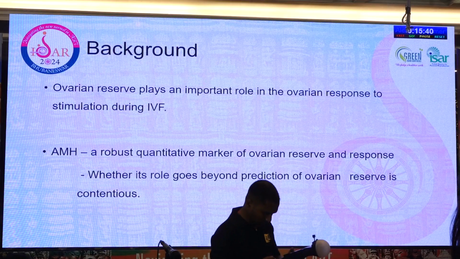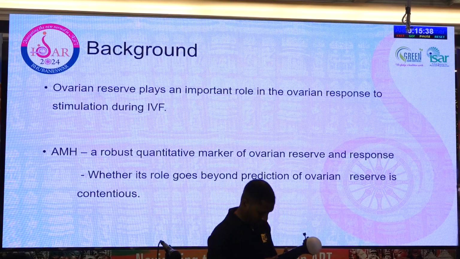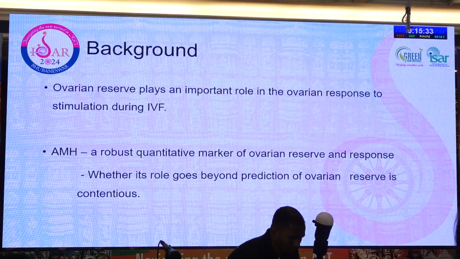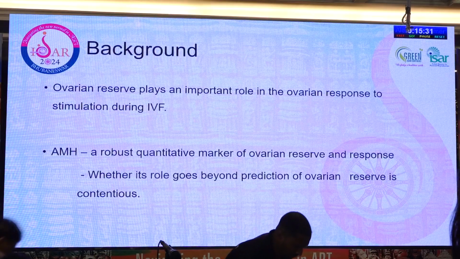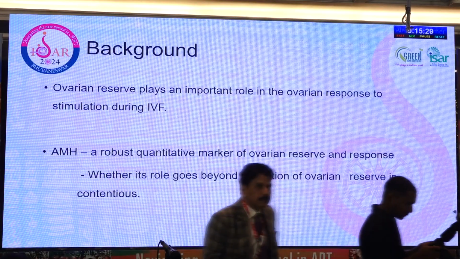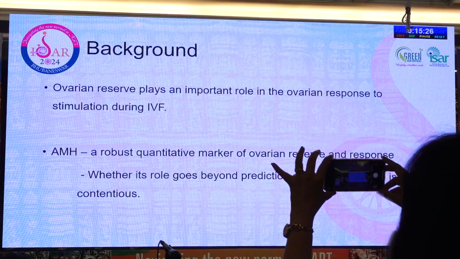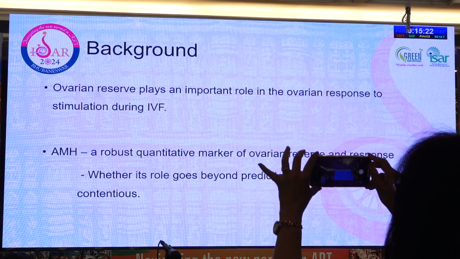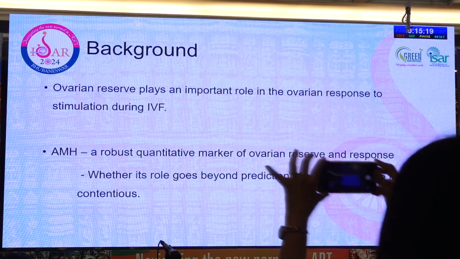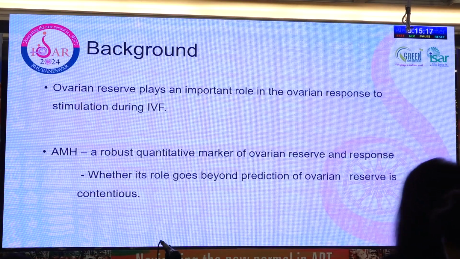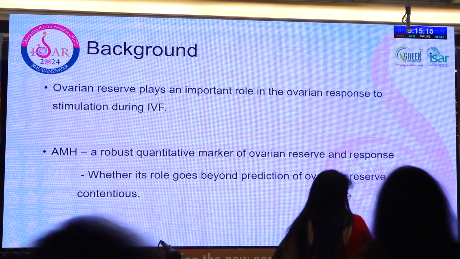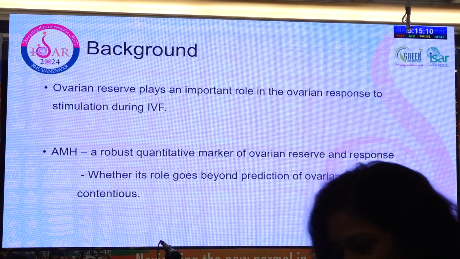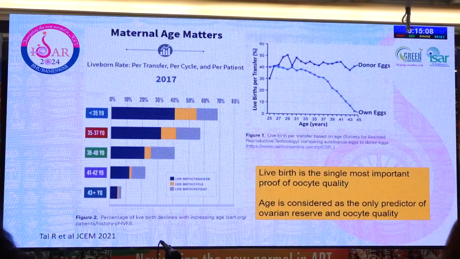So we all know that ovarian reserve plays an important role in the ovarian response to stimulation during IVF. When we talk about ovarian reserve, we are talking about the quantity of follicles present in the primordial follicular pool. It is not necessarily talking about the quality of the oocytes, it's the quantity of the oocytes. And AMH is considered as a robust quantitative marker of ovarian reserve and response. Whether its role goes beyond prediction of ovarian reserve is contentious at present.